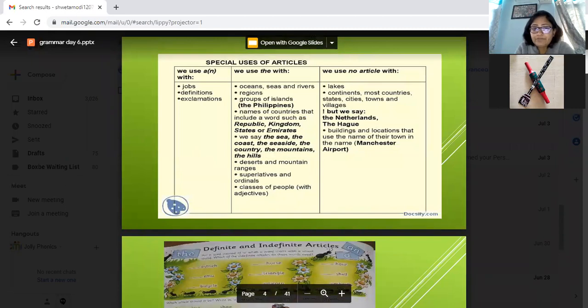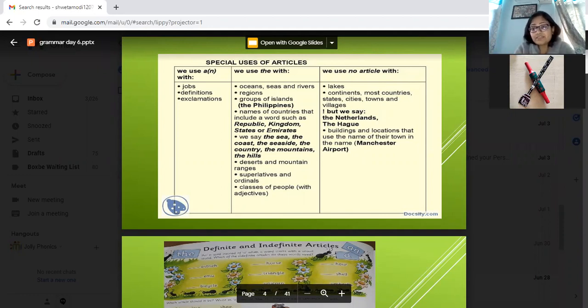So we use "the" with oceans, seas, rivers, regions, groups of islands, and we use it for deserts like the Thar Desert, and mountains like the Himalayas, the Mount Everest. Superlative degree: the biggest, the smallest, the tallest, the most beautiful, the most handsome. So we use "the" with the superlative degree. We have done positive, comparative, and superlative: big, bigger, biggest. Whenever you use the superlative degree, it will always have "the."